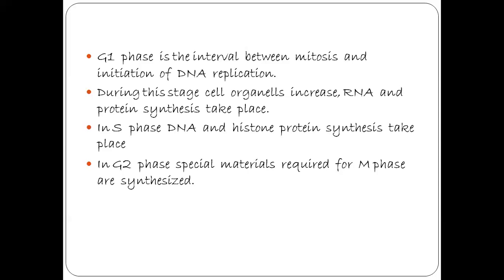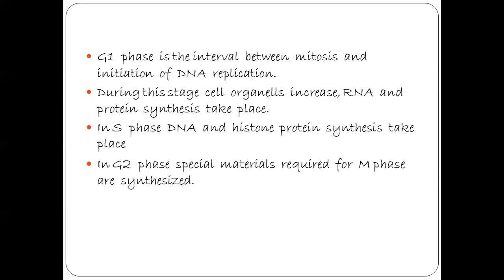In this second gap phase, the special materials required for the M phase are made. Here M phase means mitosis phase, that is the division phase. So which material is required for the M phase?